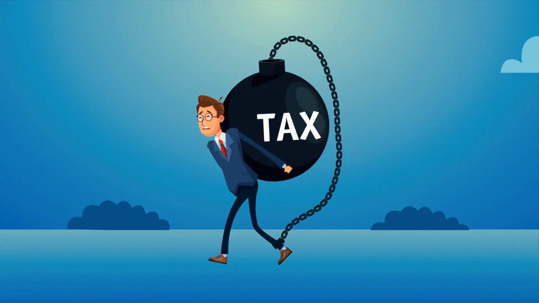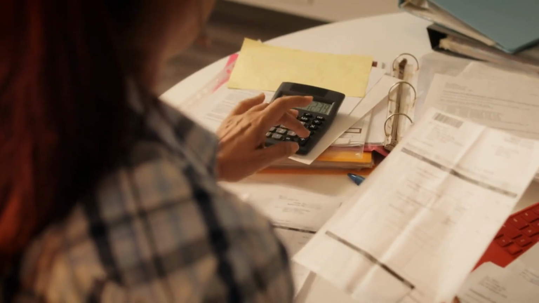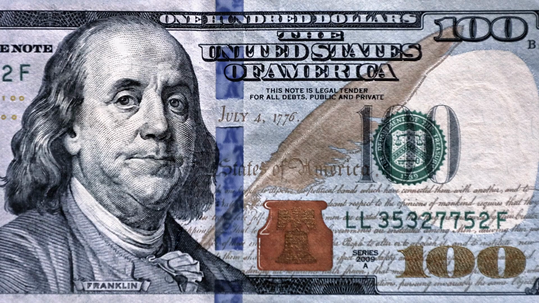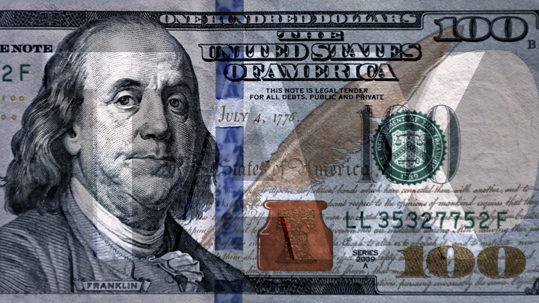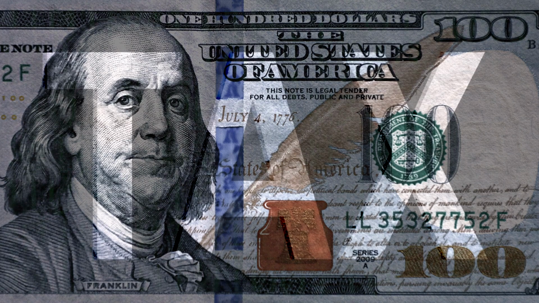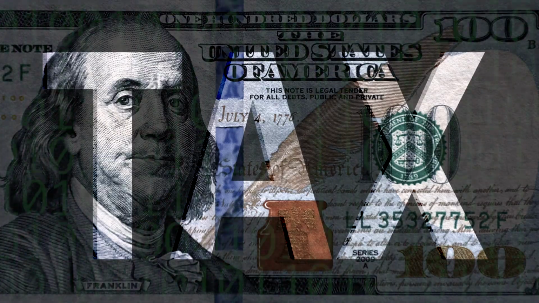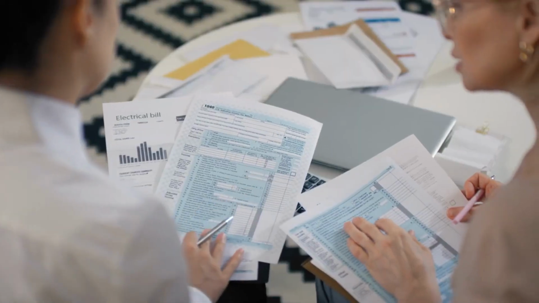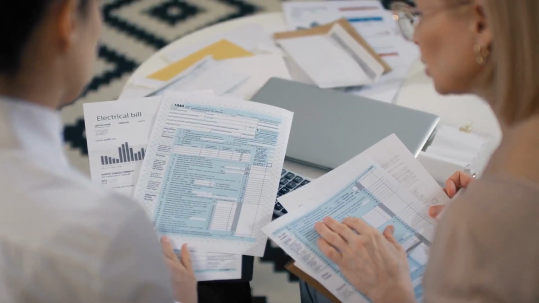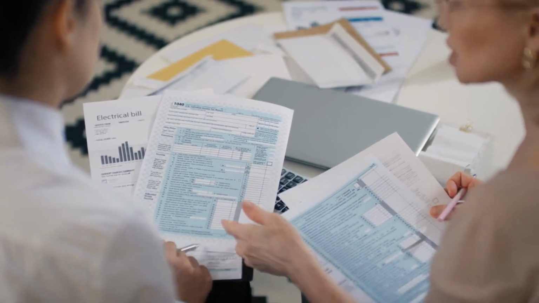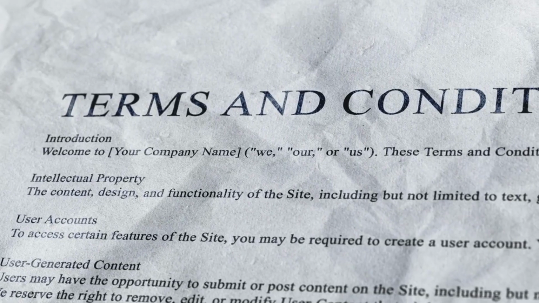2. Tax implications. Different business structures have varying tax implications. Consider the tax advantages and disadvantages of each entity type, such as pass-through taxation for LLCs or potential double taxation for corporations. Consult with a tax professional to understand how each structure may impact your tax obligations and overall financial situation.